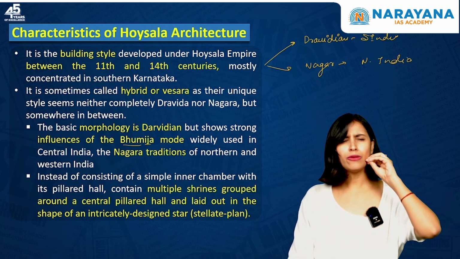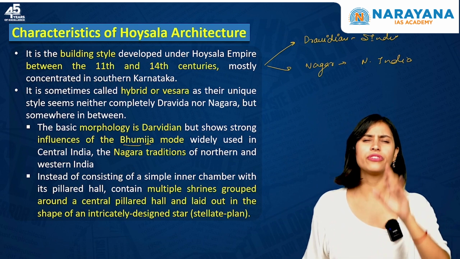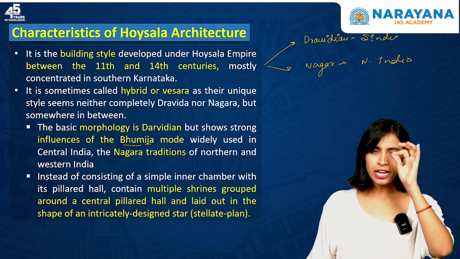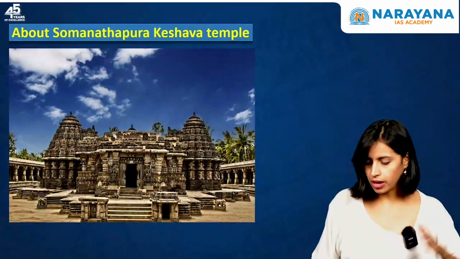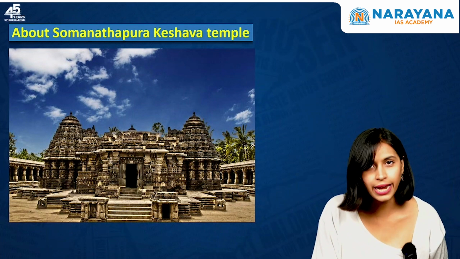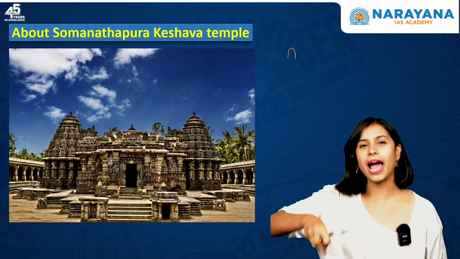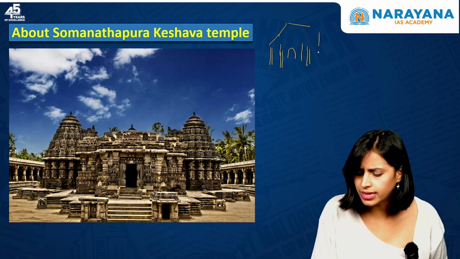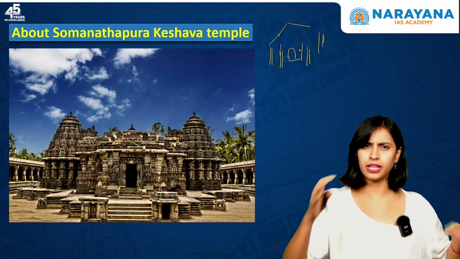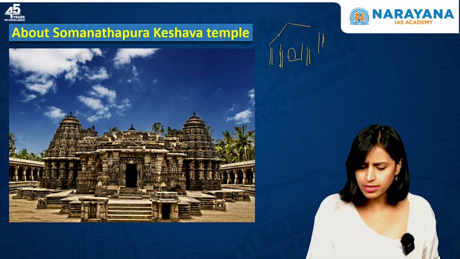Now, one of the most striking features, I said, when it comes to Hoysala, there are two striking features that you need to remember. The first striking feature is, normally in any temple, I'm giving an example, there is an inner sanctum, inner chamber, where the deity or idol is placed. Around that you will see some shrine, and outside you can see some pillars outside this inner sanctum. So there is an inner chamber and then pillars outside. That's what exactly happens in some other temples.